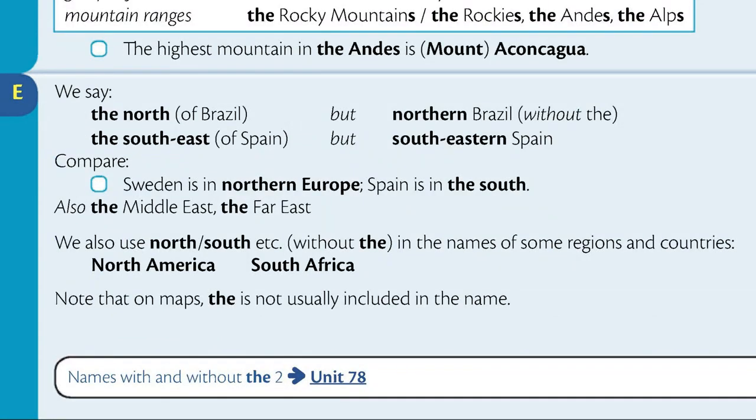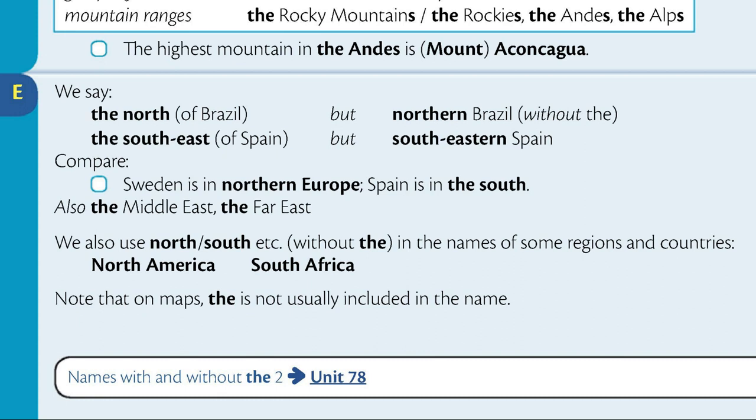Section E. We say the north of Brazil, but northern Brazil without the; the southeast of Spain, but southeastern Spain. Compare: Sweden is in northern Europe.